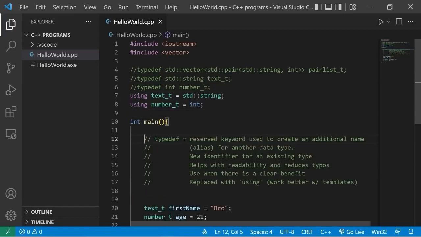All right, everybody, that is the typedef keyword and type aliases. Typedef, along with the using keyword, they're used to create an additional name, an alias, or nickname for another data type. It's a new identifier for an existing data type. It helps with readability, and it reduces typos. However, you should really only be using the typedef and using keywords when there is a clear benefit. So yeah, that is typedefs and type aliases.